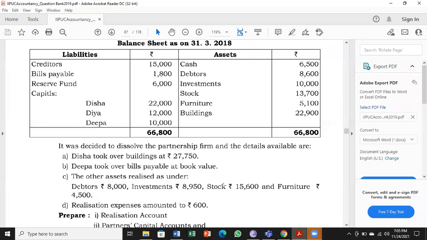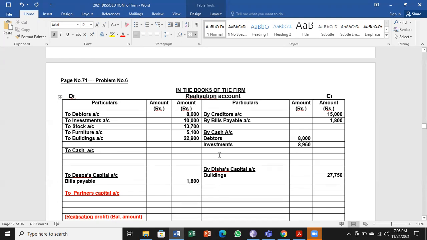Next we go for stock 15,600 and furniture 4,500. Again under the same heading, asset realized only, money received by the business. So 15,600 from stock, from furniture, business has received 4,500.